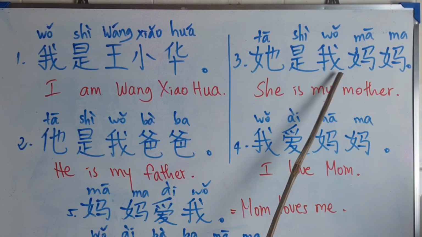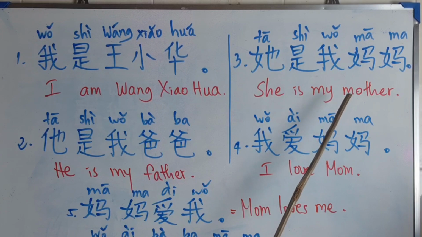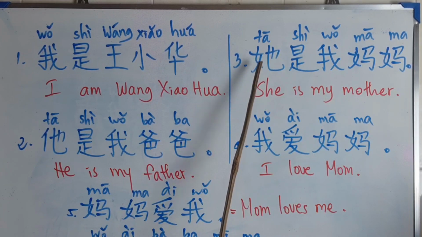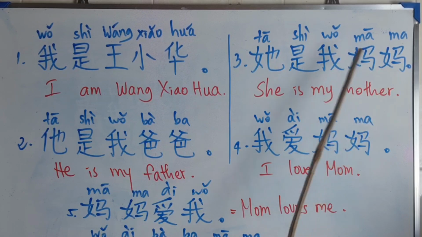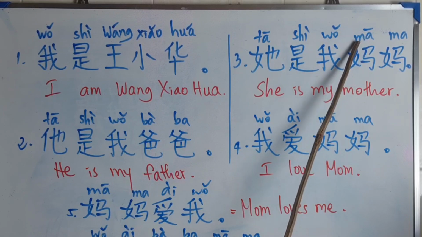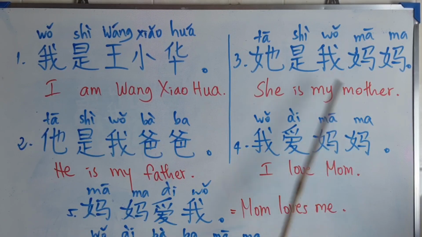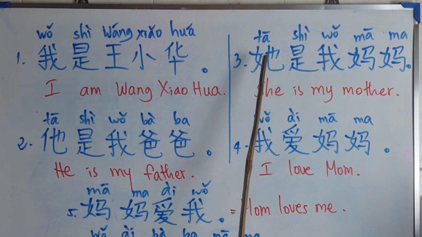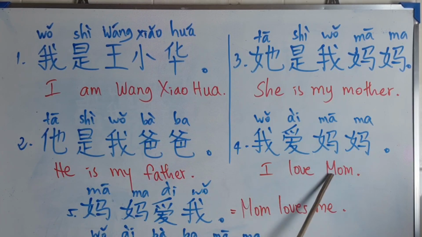It's the same use here, 我 can mean my. She is my mother in English. In Chinese we say 她是我妈妈. 妈妈, mama, mother. She is my mother. 她是我妈妈.